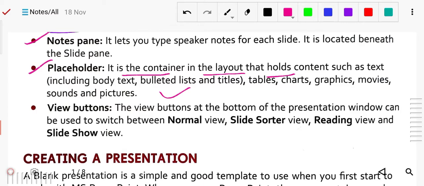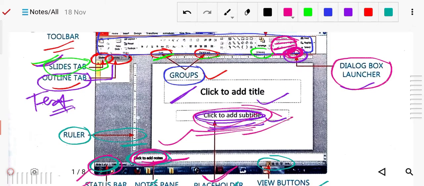All the materials that we want to put in our slide are put in the placeholder.